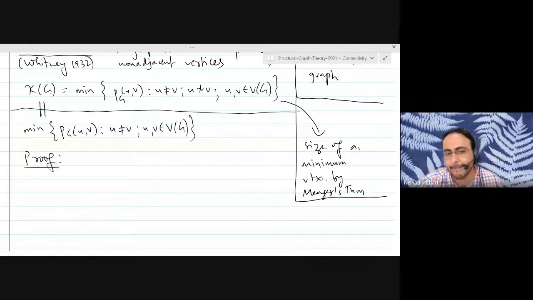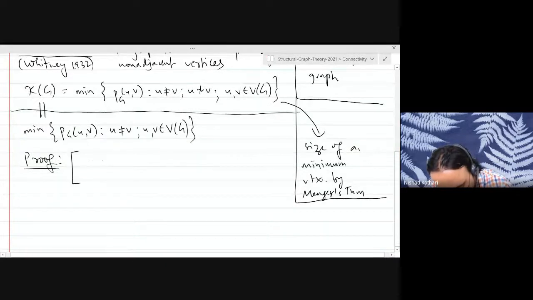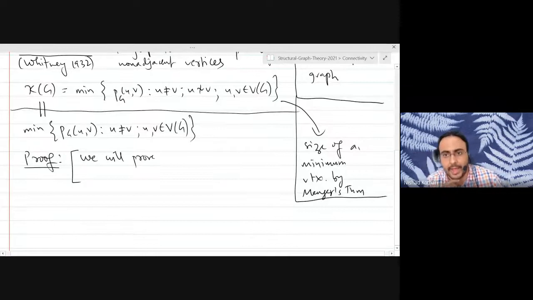So what we will do is prove the statement for simple graphs. And I want you to try proving it for all graphs using the fact that it is true for simple graphs.